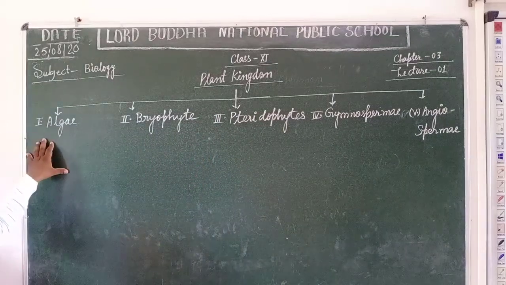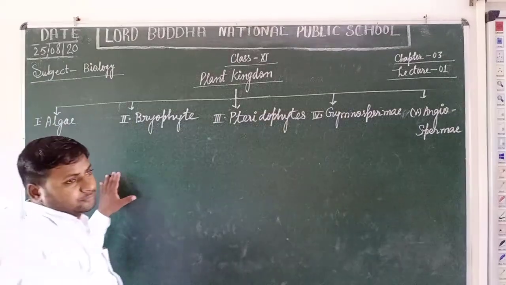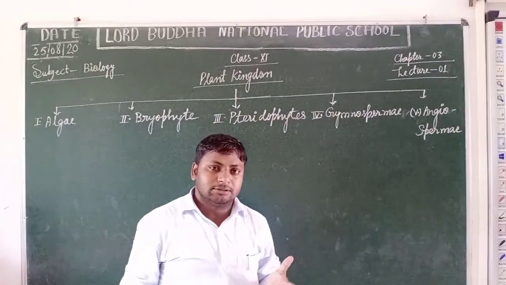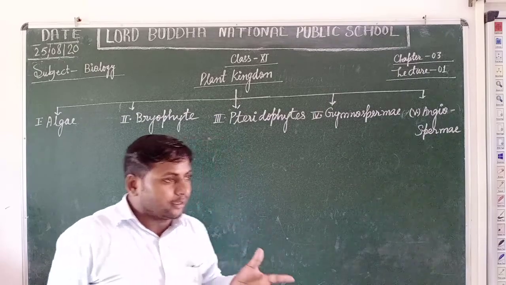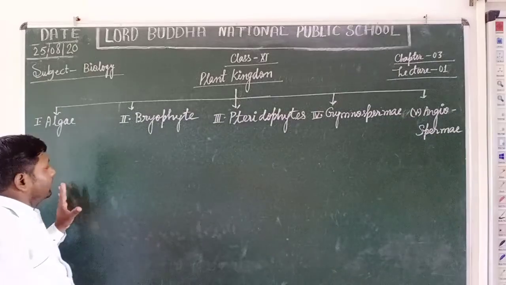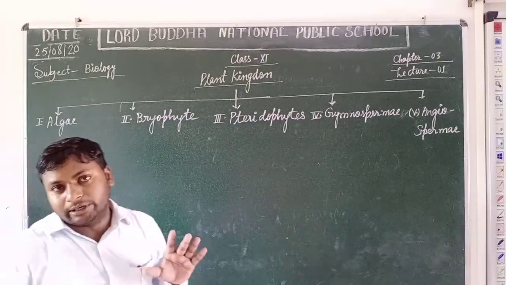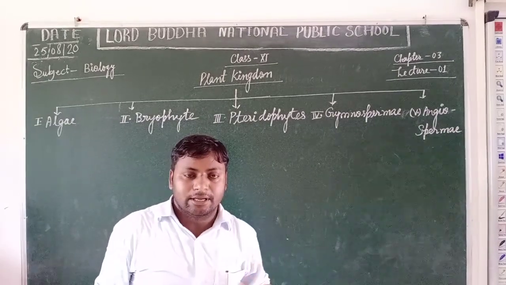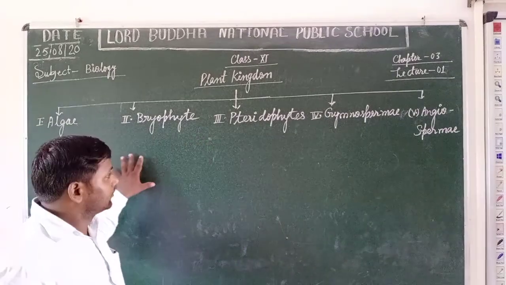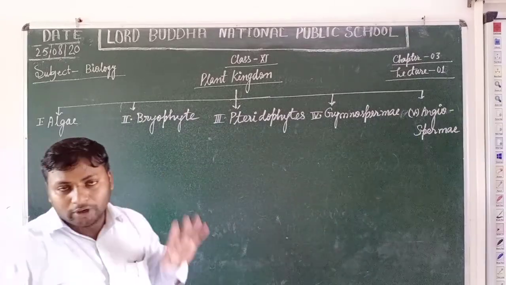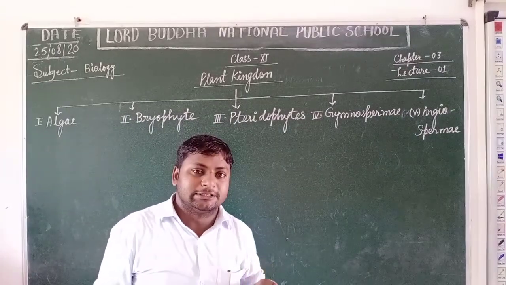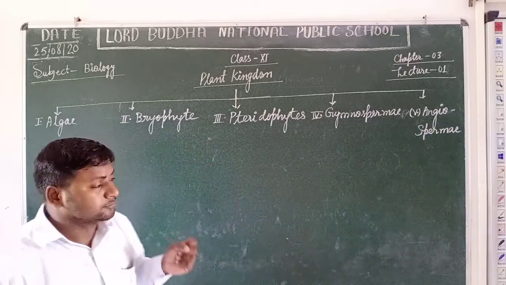Students, algae. Algae are thallus, green plant-like organisms. They are mainly found in aquatic regions, and some species are also found on moist soil surfaces and become terrestrial.